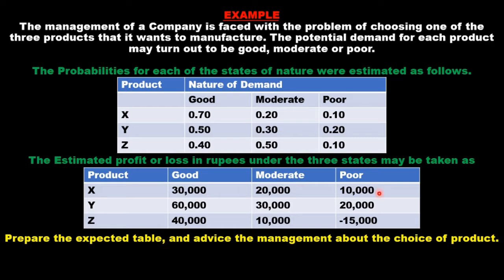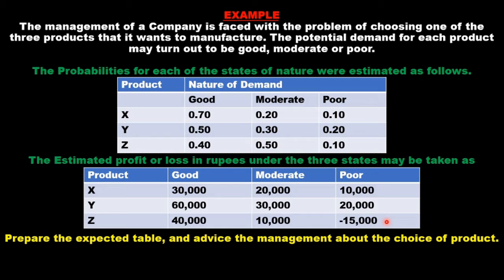And if the demand remains low or poor, they expect to earn 10,000. Here there is a negative value. That means for the product Z, if the market remains good, they will earn a profit of 40,000. If the market remains moderate, they will earn a profit of 10,000. And if the market remains poor, they will lose 15,000 rupees.